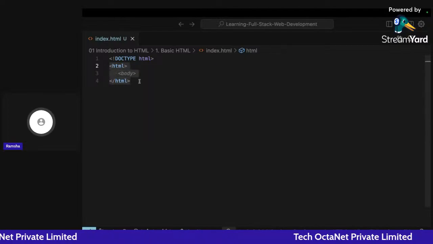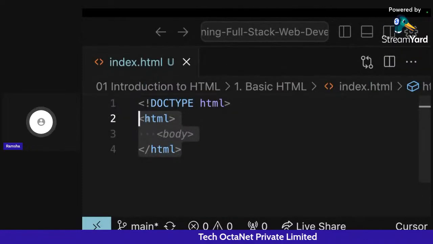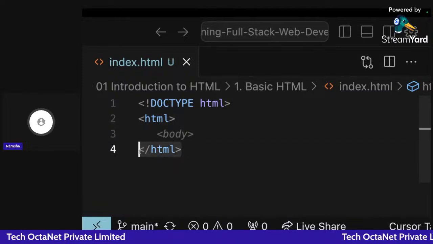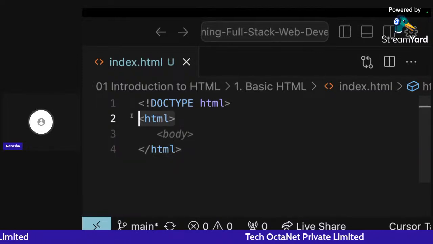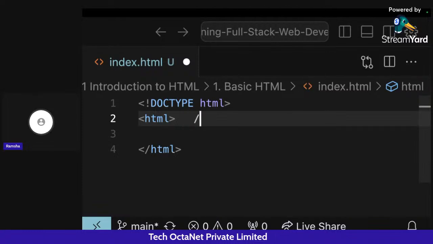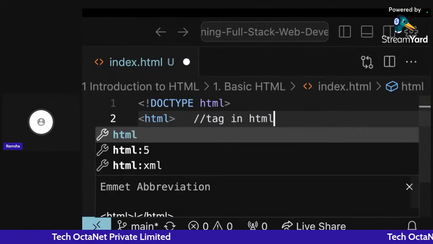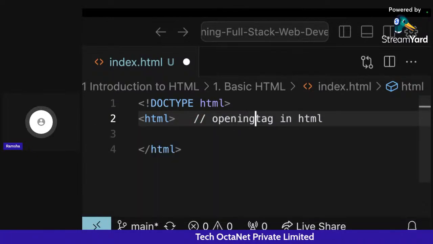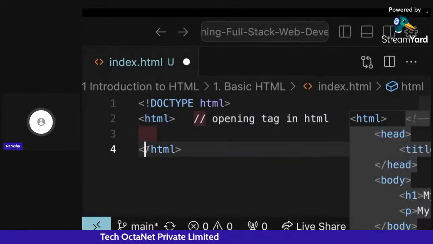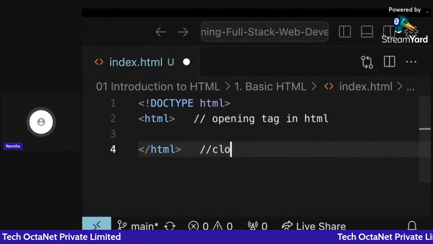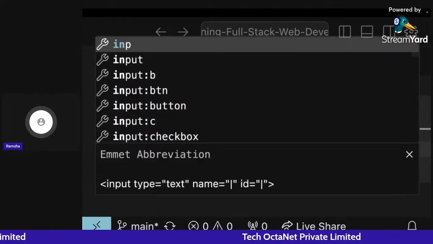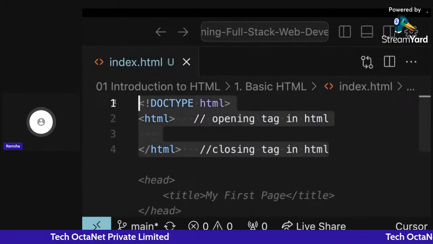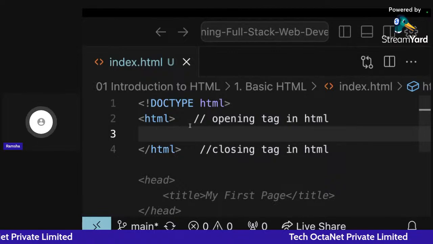If you see very clearly, I have written HTML two times. One contains these angle brackets, right? And the other tag contains the slash. So this particular thing is known as a tag in HTML, and this particular tag which does not have a slash is known as the opening tag in HTML, and this particular tag which has a slash in it is known as the closing tag in HTML. So nearly all the tags that we have in HTML are either an opening tag or a closing tag. So we use both of them together.